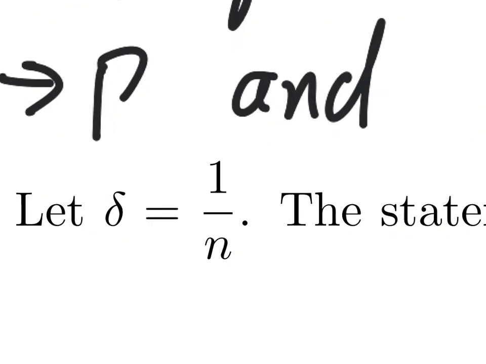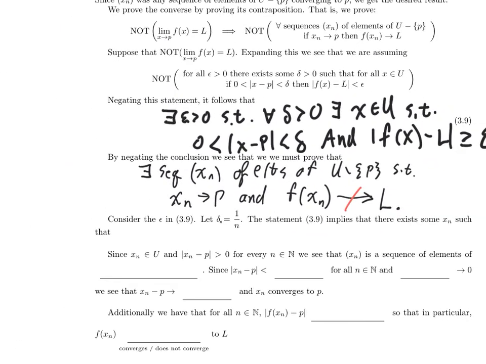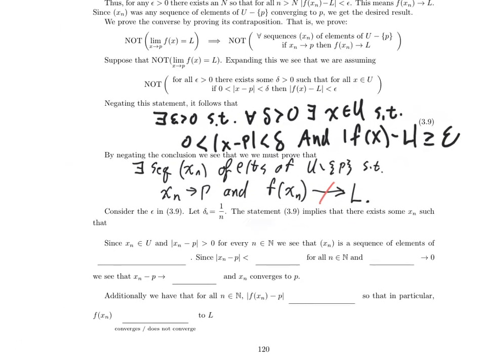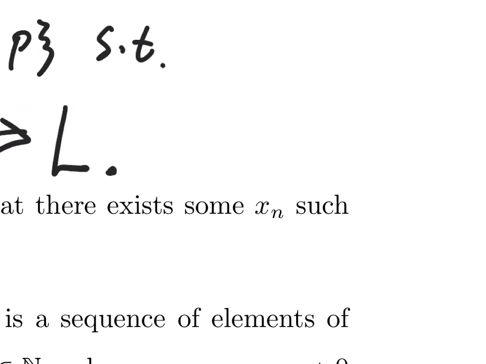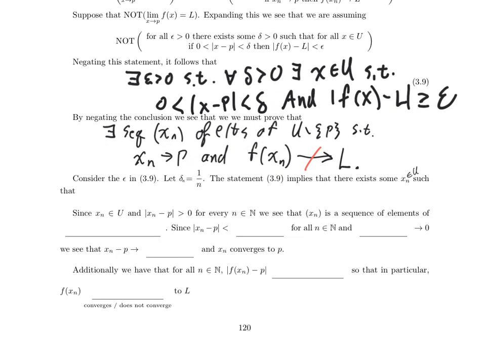Maybe I'll even follow the same notation as before. Let's let delta n be 1 over n. The statement in 3.9, which I know is true, implies that there exists some xn. Let's decide where it lives. This is an xn in u, such that 0 is less than the absolute value of xn minus p is less than delta n.